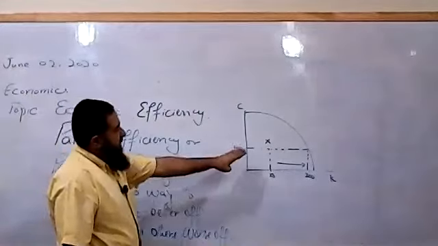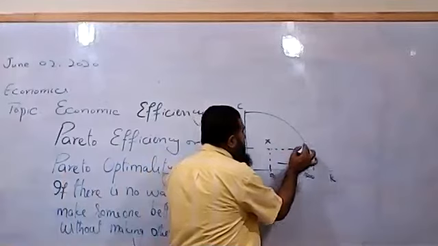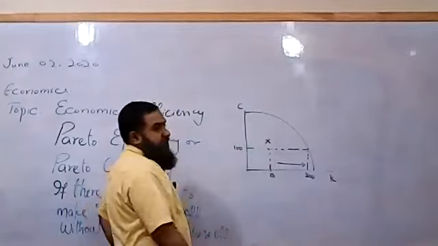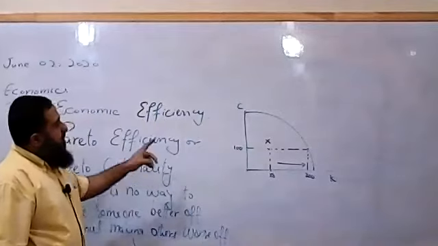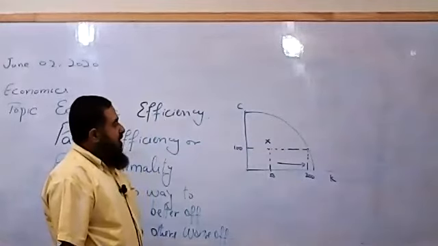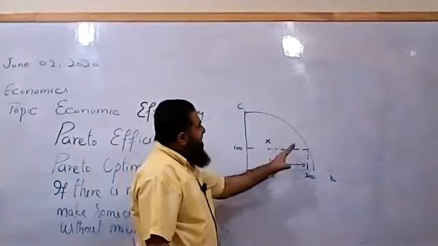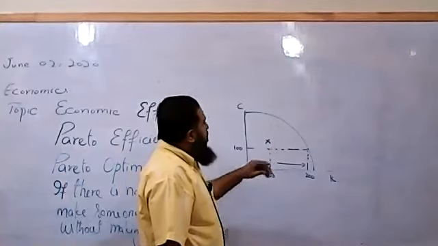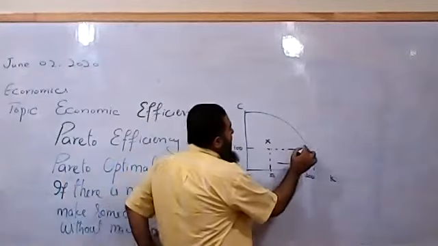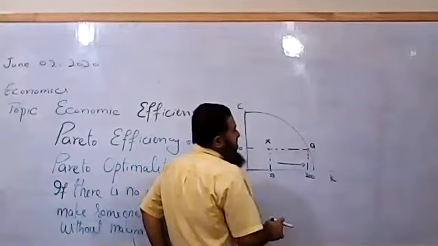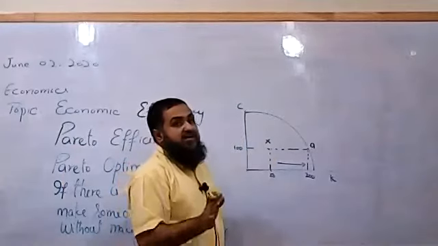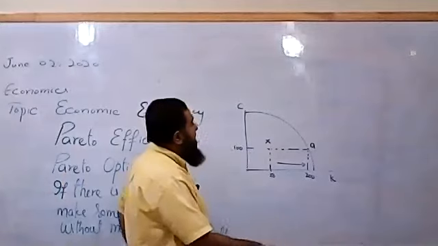So there is a possibility. That means this X point is Pareto inefficient. Someone can be made better off without making others worse off. This X point is said to be Pareto inefficient. But this point, suppose we say this is point A. Now we have reached this point A. Now there is no way to make someone better off without making others worse off.